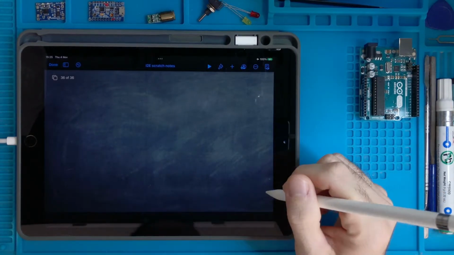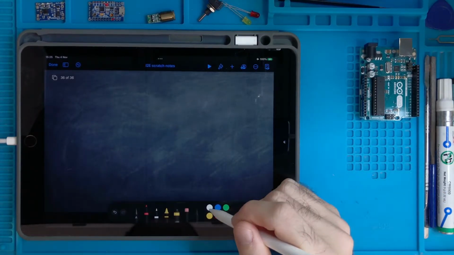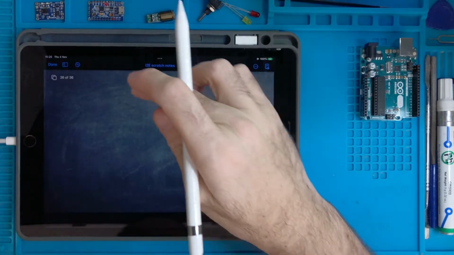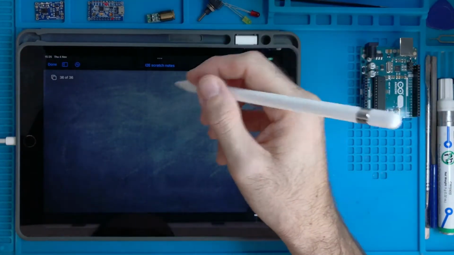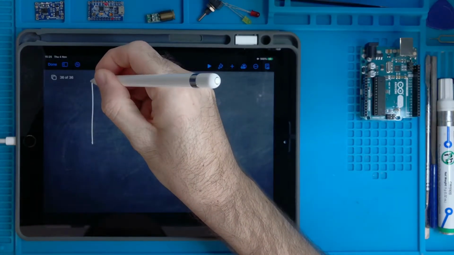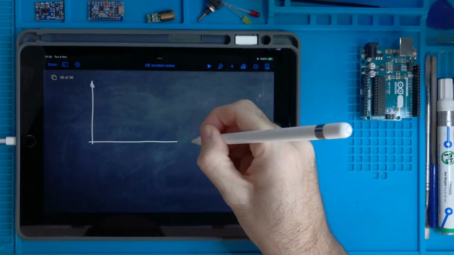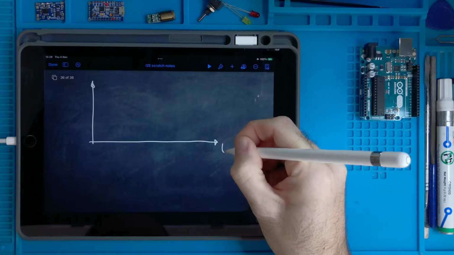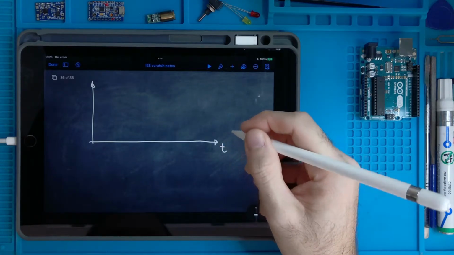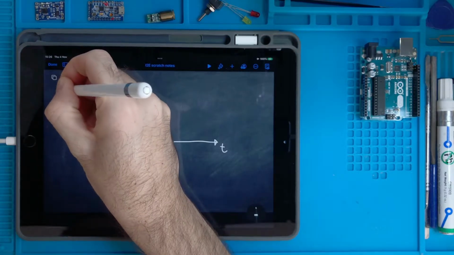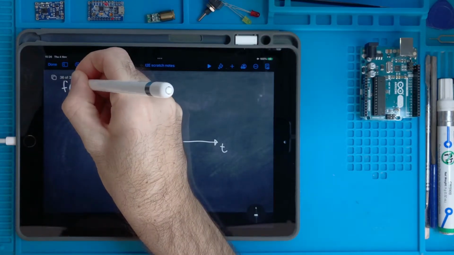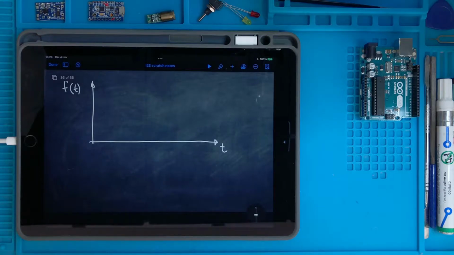So let's introduce this idea, which we will formalize later. Let's say that as an example we want to record the temperature, let's call it f as a function of time, temperature in this room.